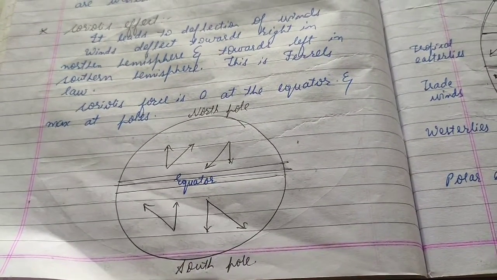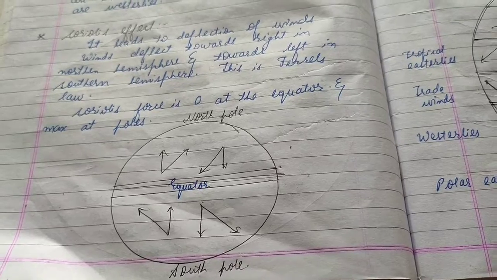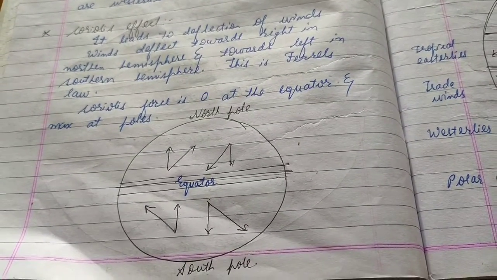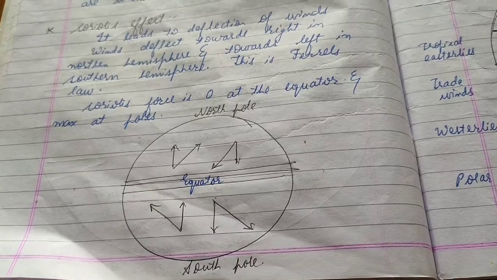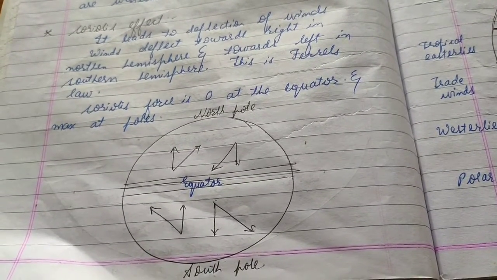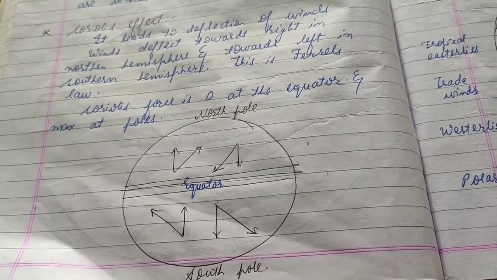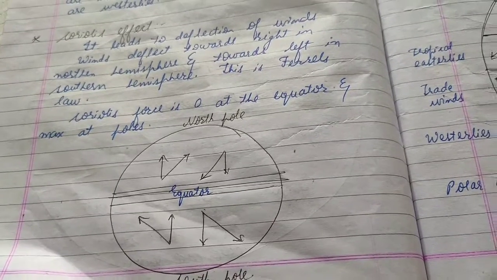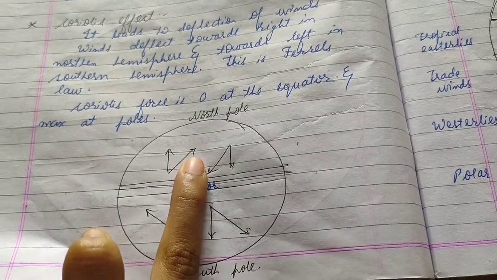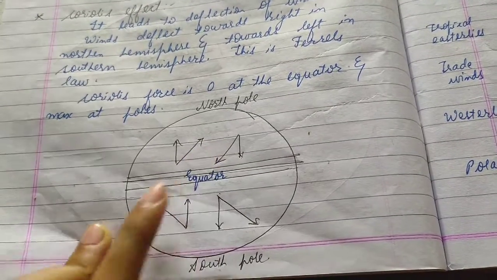This Coriolis effect is because of the rotation of the earth. Suppose a wind is blowing from one particular pressure belt to the other pressure belt. It is supposed to go straight, but it will not go straight because of the rotation of the earth. It will start from one particular place and deviate a bit because of the rotation of the earth.